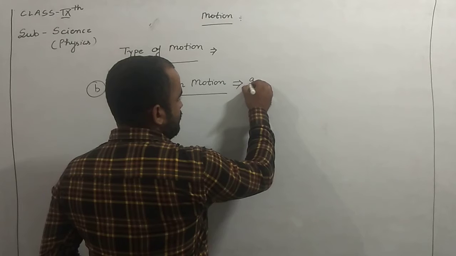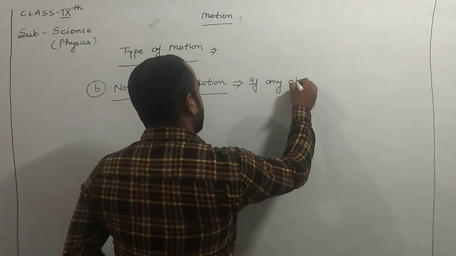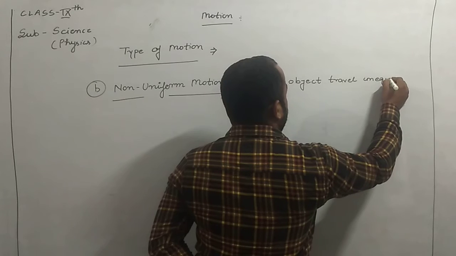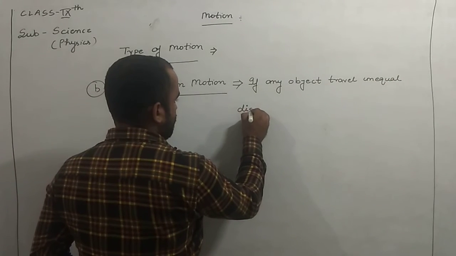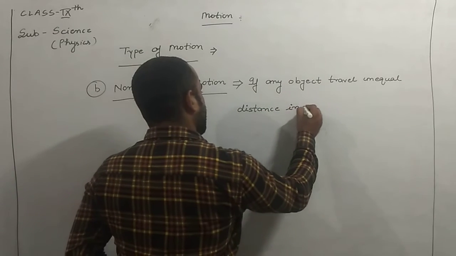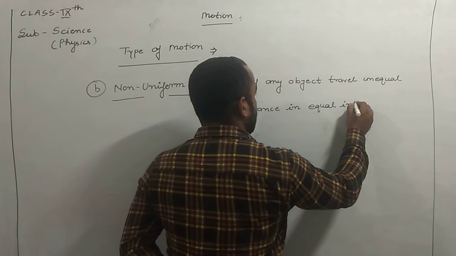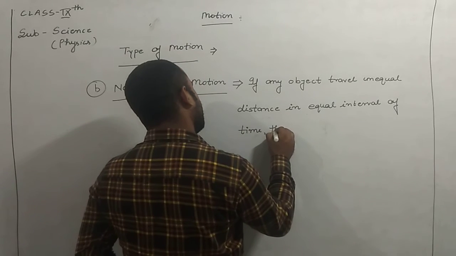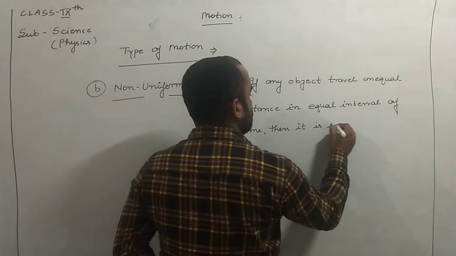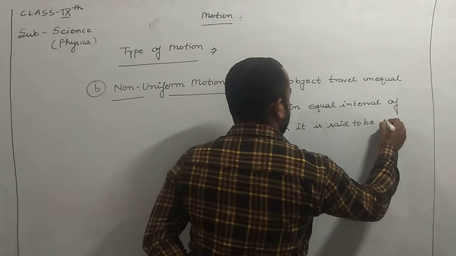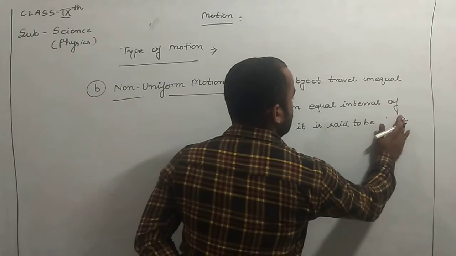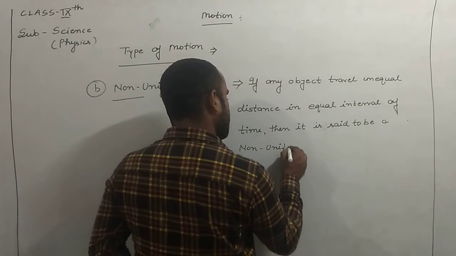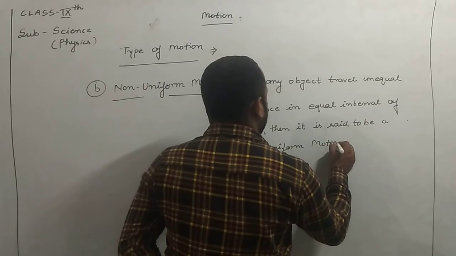If any object travels unequal distance in equal interval of time, then it is said to be in a non-uniform motion. Guys, what is the definition?